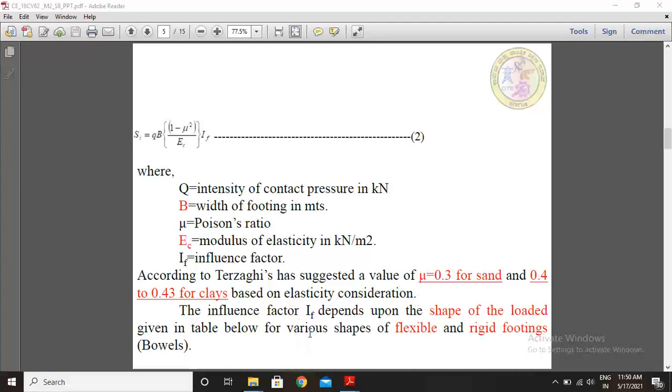The influence factor IF depends upon the shape of the loaded area, given in the table below for various shapes of flexible and rigid footings as per Bowles.